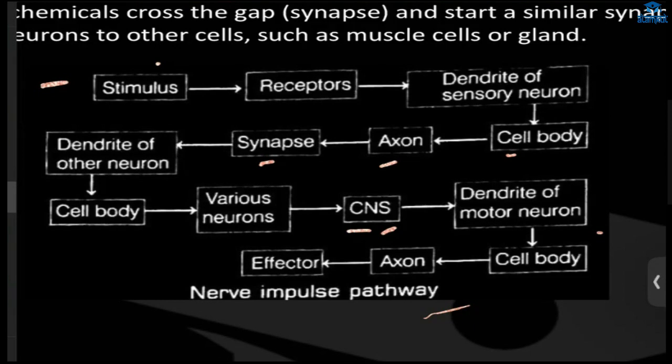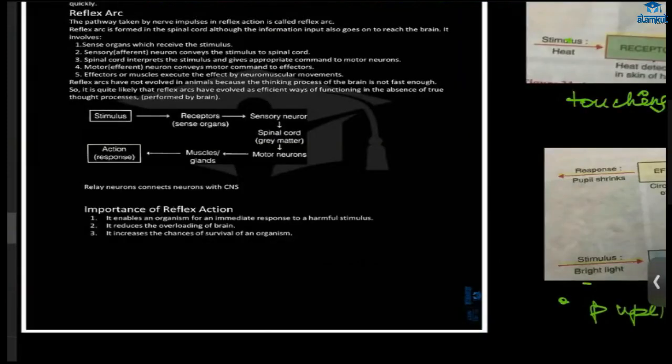Next we have the cell body. From there, the dendrite of the motor neuron. Starting it is the sensory neuron, then the motor neuron. From the brain, it will take information and give it to the motor neuron. The motor neuron will take up these impulses from its dendrite, and it will go to the cell body, then the axon, then the effector. You will see what it is. This is the way.